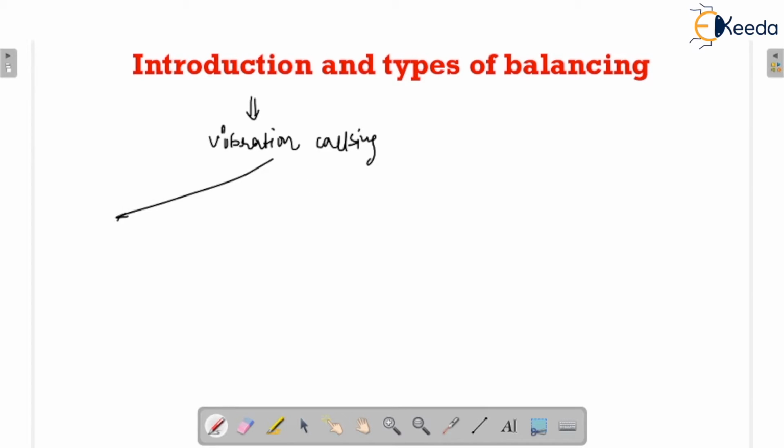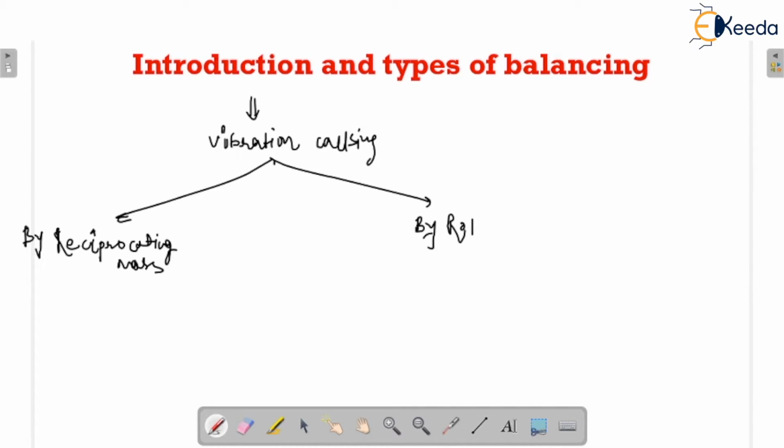So vibration causing, and there will be a reciprocating mass, and second is also by rotating mass.